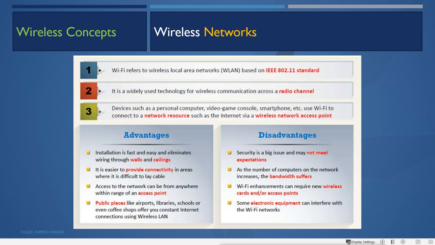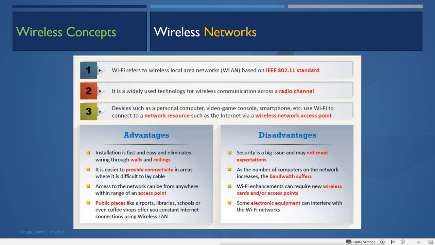It is getting famous because of the advantages we have in wireless networks. What are the advantages? First, installation is fast and easy and eliminates wiring through walls and ceilings. So there is no wire we have to set up, and we can easily install these wireless networks. It is easier to provide connectivity in areas where it is difficult to lay cable, for example hotel rooms, airports, and public areas where people want internet, where it is very difficult to put cable.